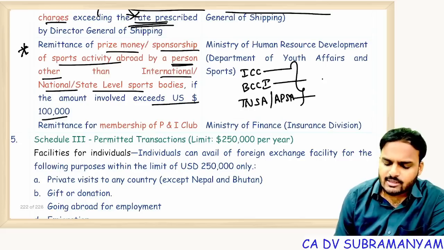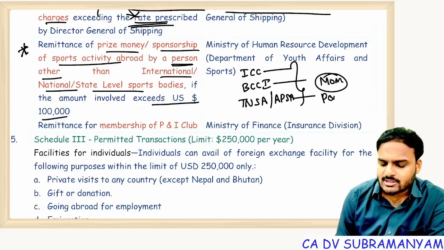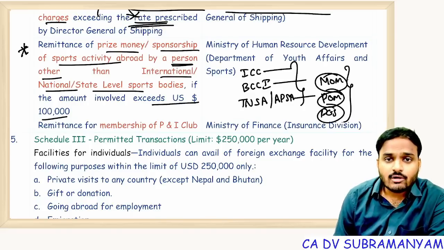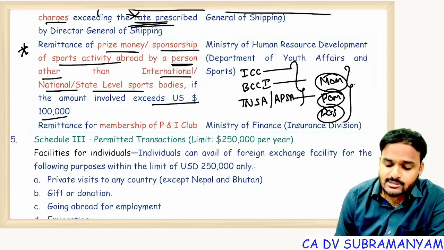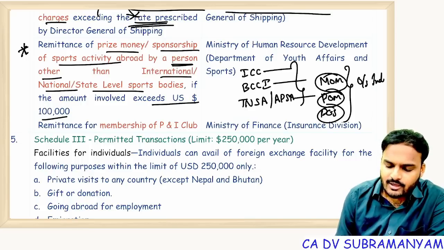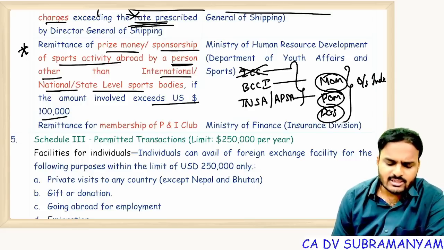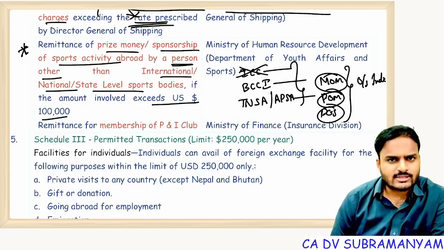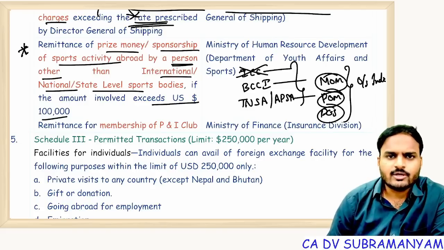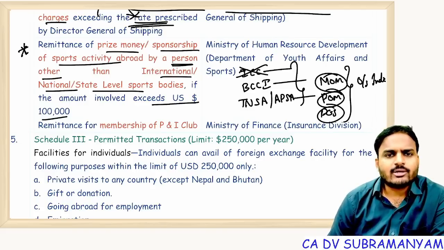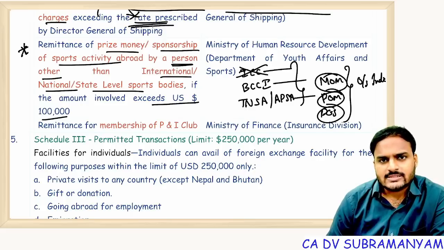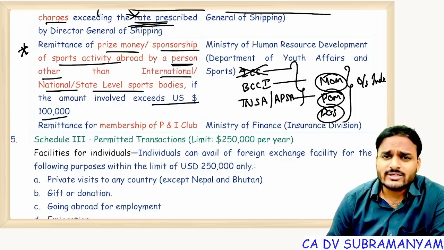If these bodies are making payments, for example man of the match or player of the series awards, outside India, they can do it, no problem. ICC is not applicable, it's an international non-resident body, ignore. I'm talking about BCCI and state level sport bodies.